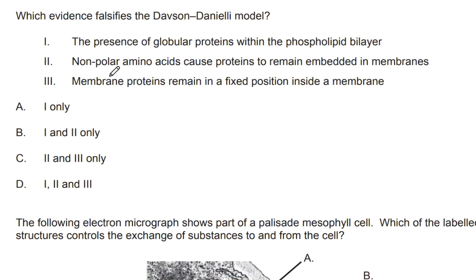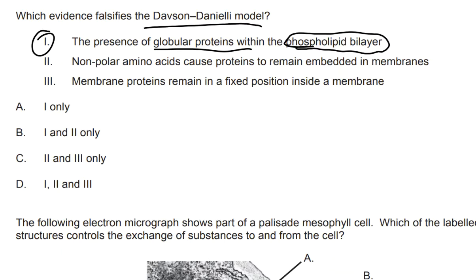Next question, which evidence falsifies the Davson-Danielli model? So this is the lipid sandwich model, which suggested the phospholipid bilayer is surrounded by layers of protein. So it's the protein sandwich model. The presence of globular proteins within the phospholipid bilayer. Since we're trying to disprove this, this would disprove it because in this model we had two layers of proteins on the outside.